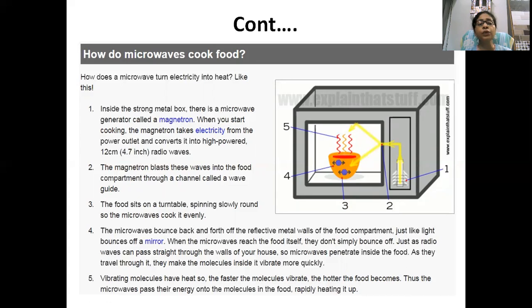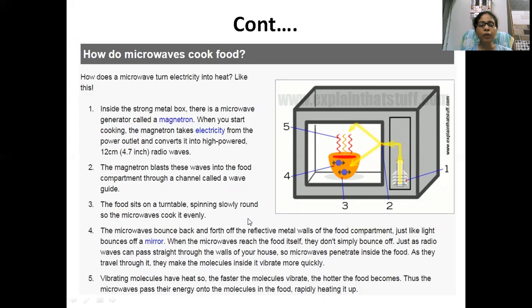That results into the friction of the food particle with each other, and due to the friction, everybody knows heat will be produced, and that will lead to the heating of the food in the microwave. And as you understand, the microwave bounces back and forth on the wall of the food compartment just like light. When the microwave reaches the food, just as radio waves can pass through, these are the example, understand?